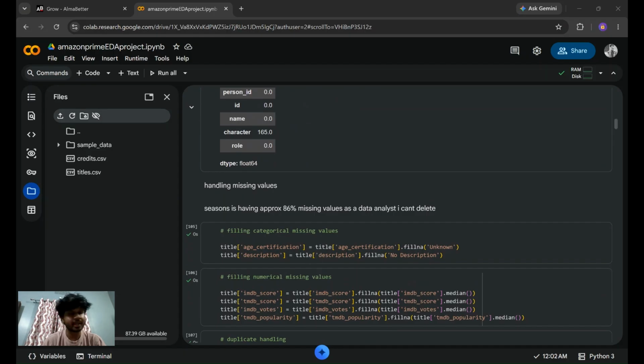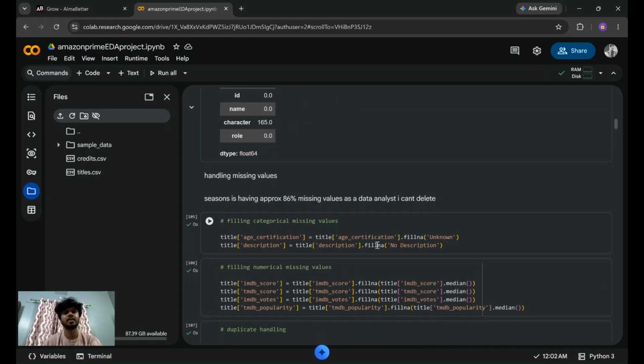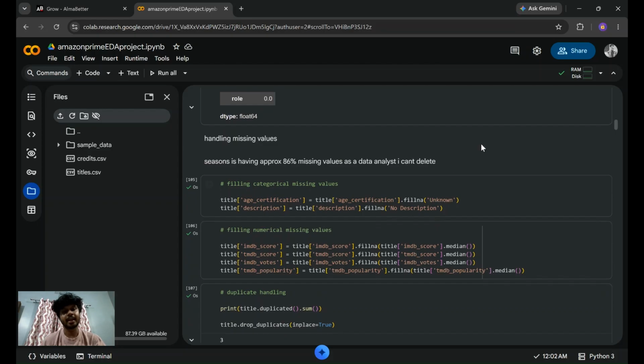Before checking the duplicates, I handle the missing values, and I evaluated them based on the categorical and the numerical values. So for the categories, I used a text to fill the space, and for the numerical missing values, I have used median, because mean can be sensitive to outliers. So a better way for me was to use median to fill the null values.